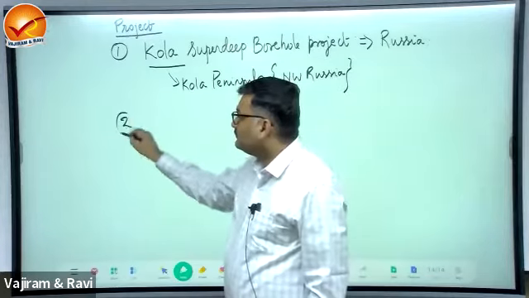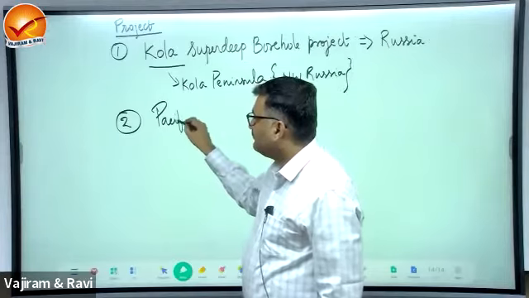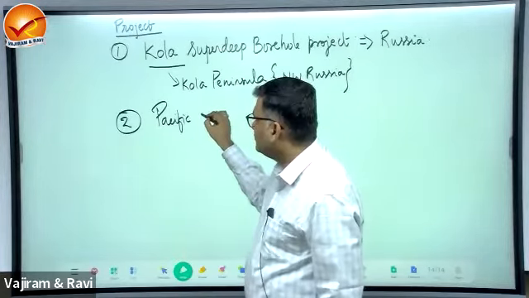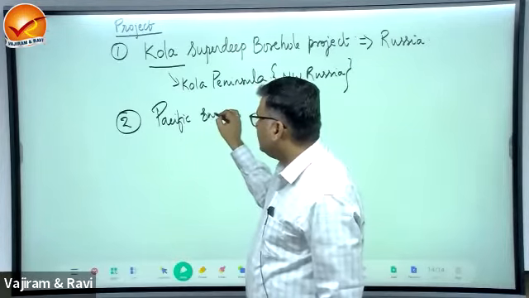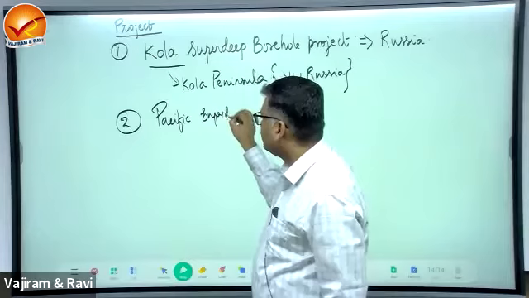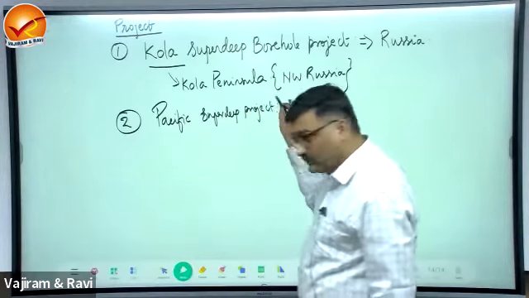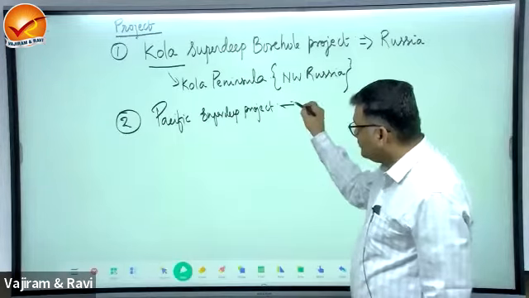Number two is the Pacific Super Deep Project. This is on the floor of the Pacific Ocean, drilling on the floor of the Pacific Ocean.